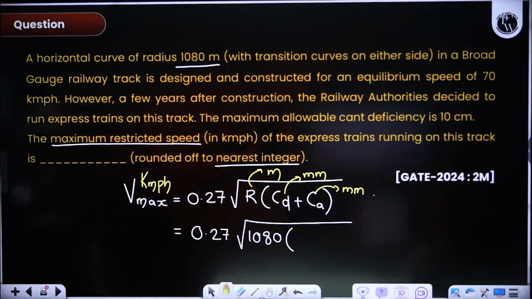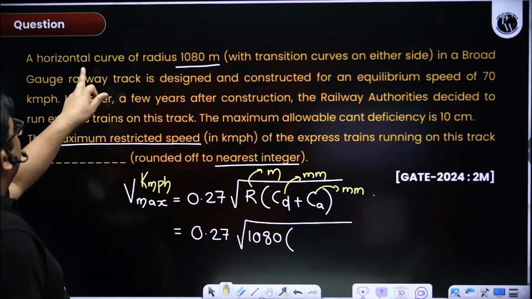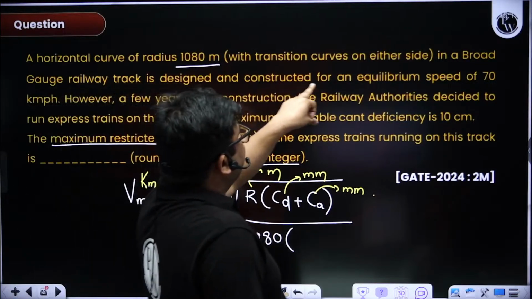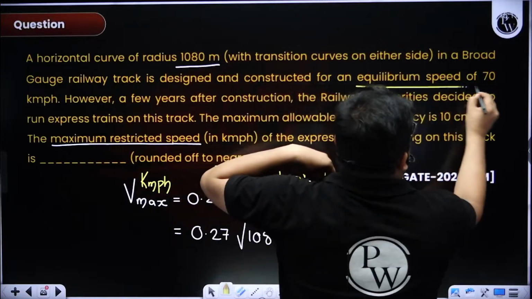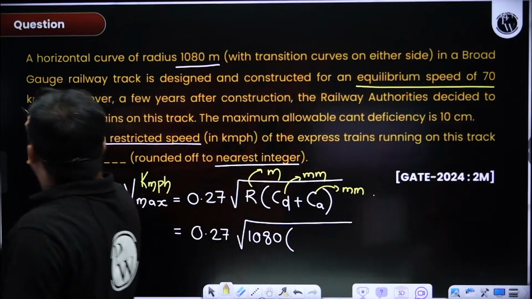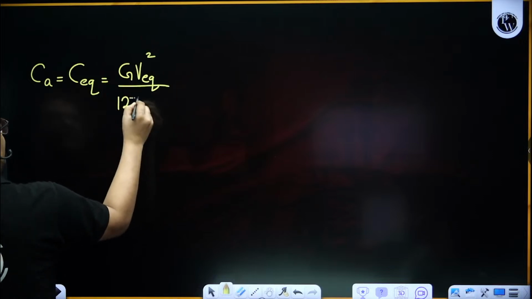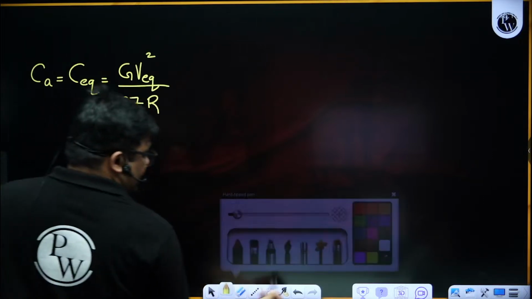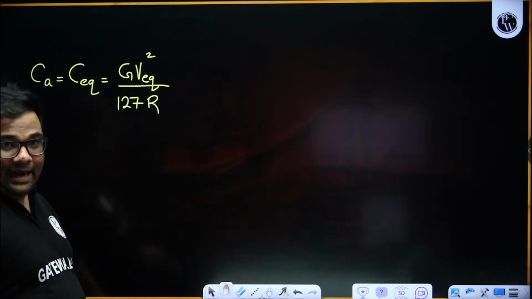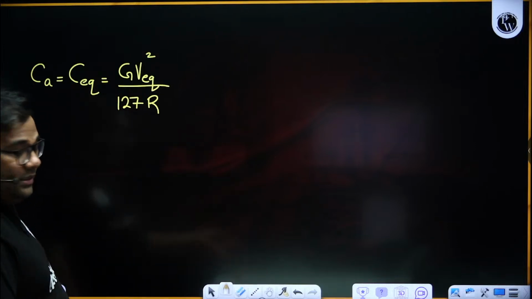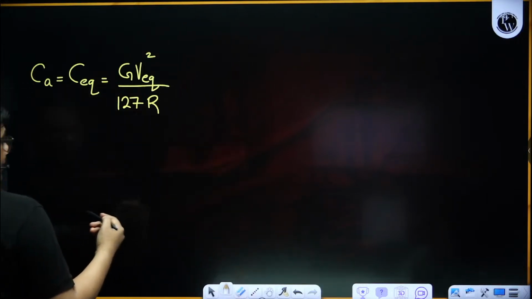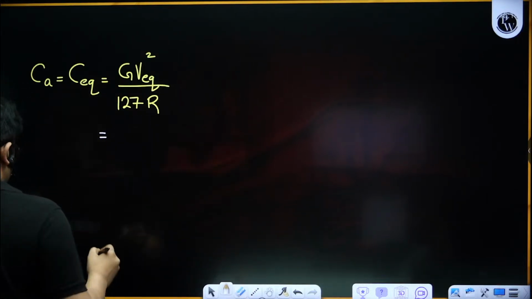Now the actual cant is given what? You see what is given? It is given that the curve is designed and constructed for an equilibrium speed of 70. And we know that actual cant is the equilibrium cant. So that is equal to G equilibrium speed square divided by 127R, because the actual cant is the provided cant, right?